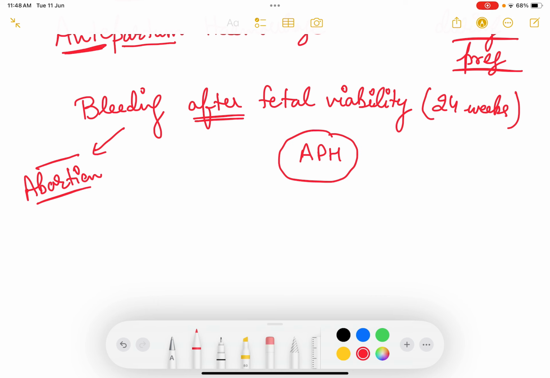But due to the improvements in neonatal survival, sometimes WHO says that 22 weeks can also be taken in certain countries. So instead of 24, 22 weeks can also be taken. That varies from country to country.